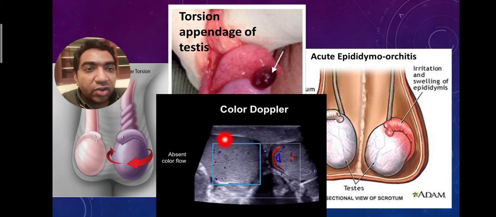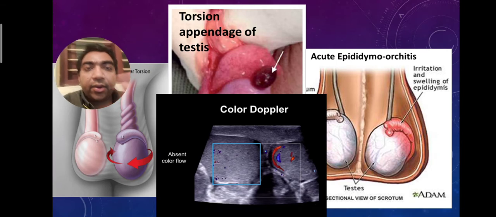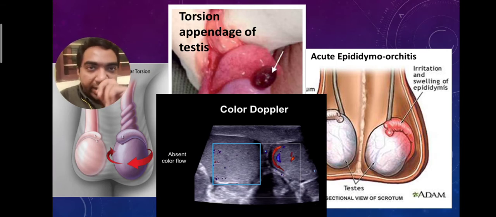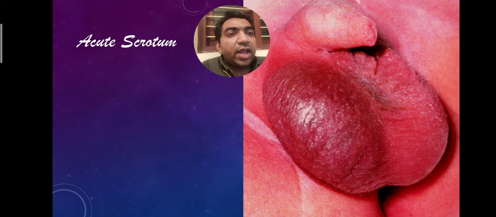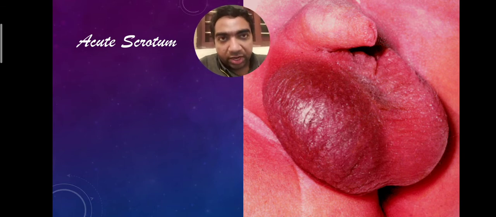In Doppler ultrasound, we can see this red and blue vascularity in the normal testis. If there is no vascularity in the Doppler ultrasound, it means that it is a torsion testis. If there is increased vascularity, there will be epididymo-orchitis. If it is a torsion appendage, the report will generally be acute epididymo-orchitis or inconclusive in case of pediatric cases. But when an acute scrotum comes, if there is calor, rubor, redness, increased temperature, tenderness, that is features of inflammation on one side of the scrotum, the patient will most probably go in for scrotal exploration.